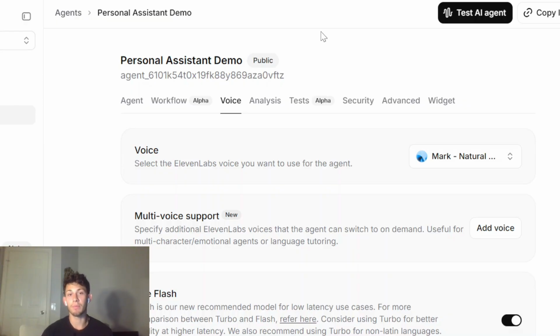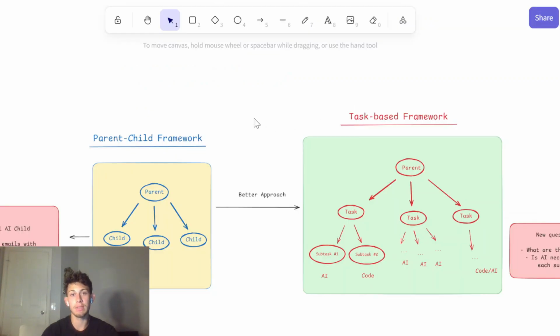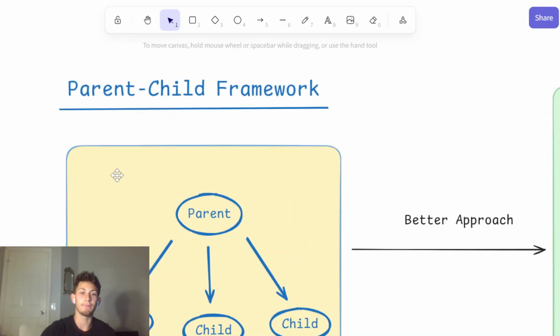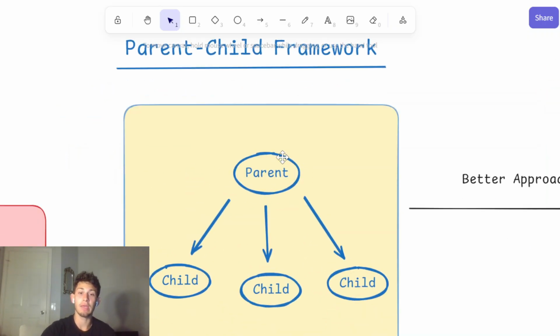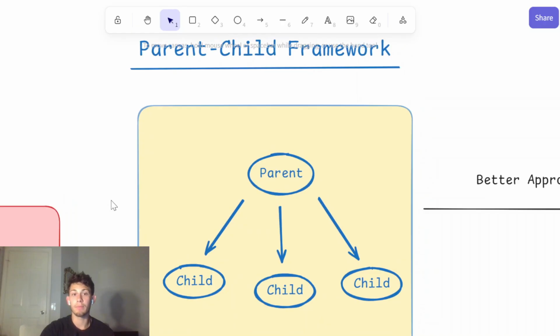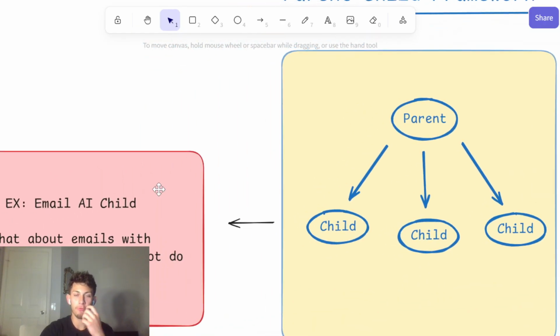One thing I wanted to propose after going through all this and showing you guys how this works is a different way to think about things. If you're into AI agents, you'll probably see this parent-child framework, where you have a parent agent, and then that parent agent has separate other AIs as tools. In my case, beforehand I had the parent agent, which is the voice AI, and it called the email agent.